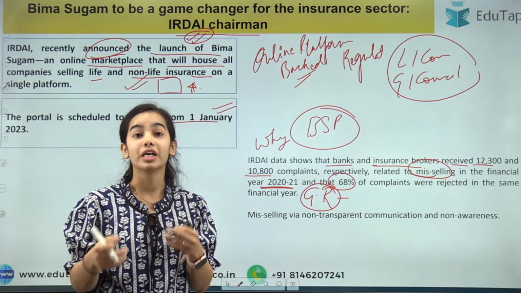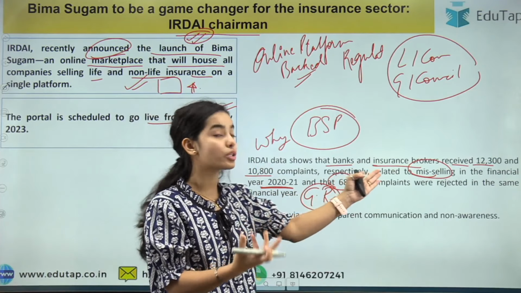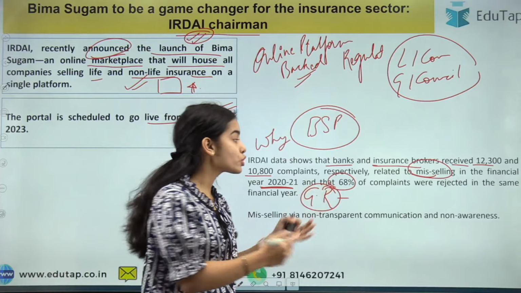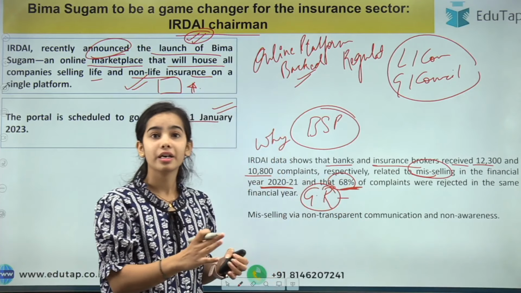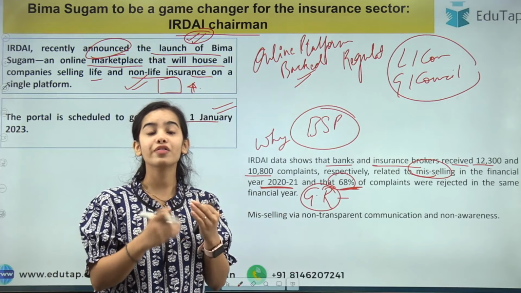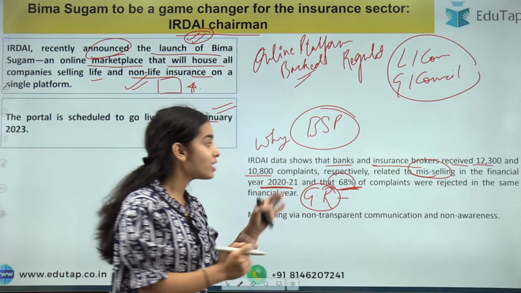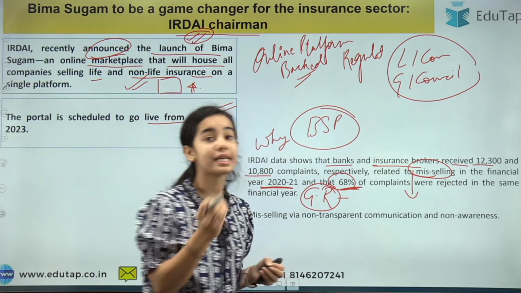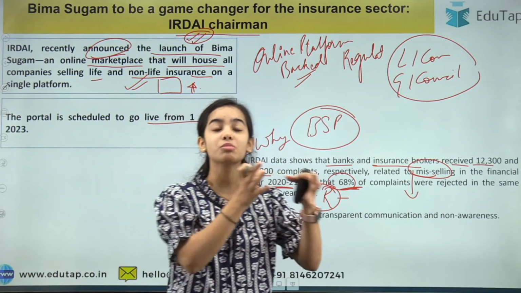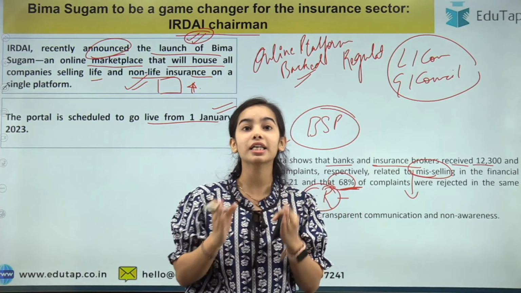The grievances, the complaints that the customers have, are not being redressed by the banks or the insurance brokers, because most of the complaints are being rejected. They are not being checked. What the claims of the customer are, how we can solve the problems of the customers, that is not being seen. And the problem is related to mis-selling. Mis-selling means that the customers are not being provided the correct information regarding the policies, regarding the insurance.